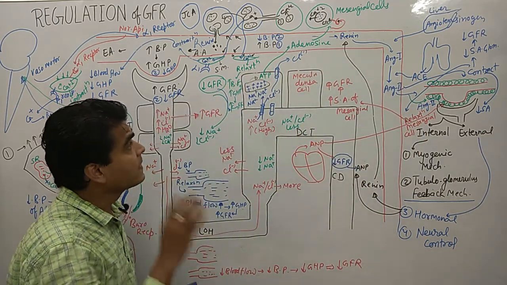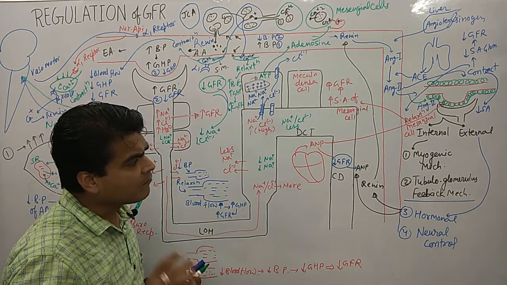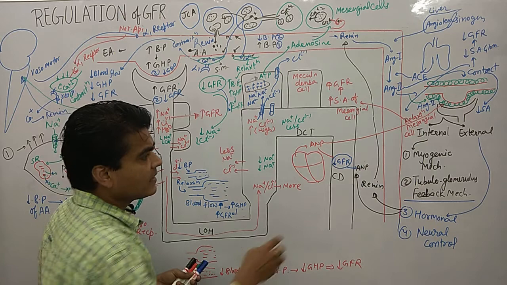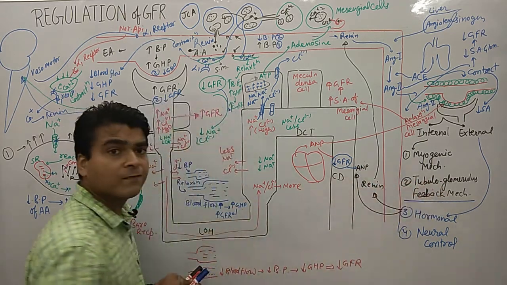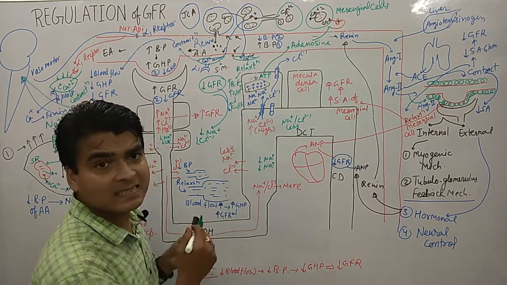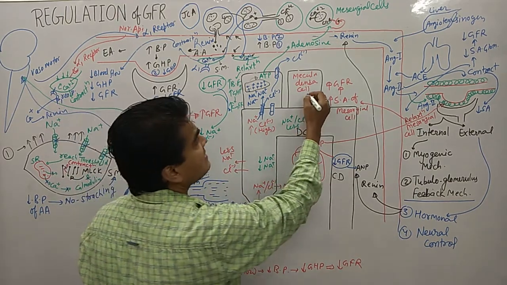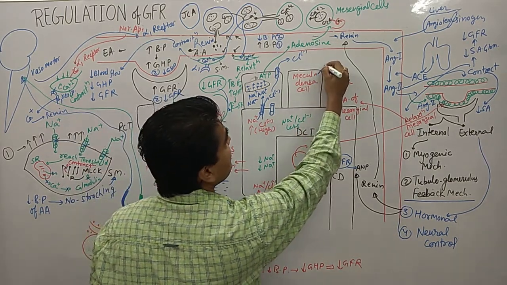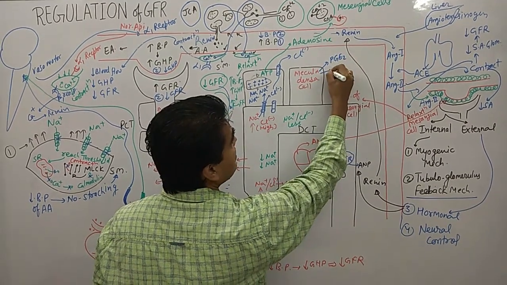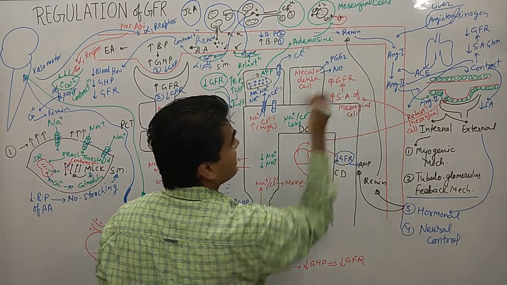Okay everyone, now just one more thing that I forgot to tell you in the tubuloglomerular feedback. Macula densa cells also release prostaglandin E2, and they also release nitric oxide.